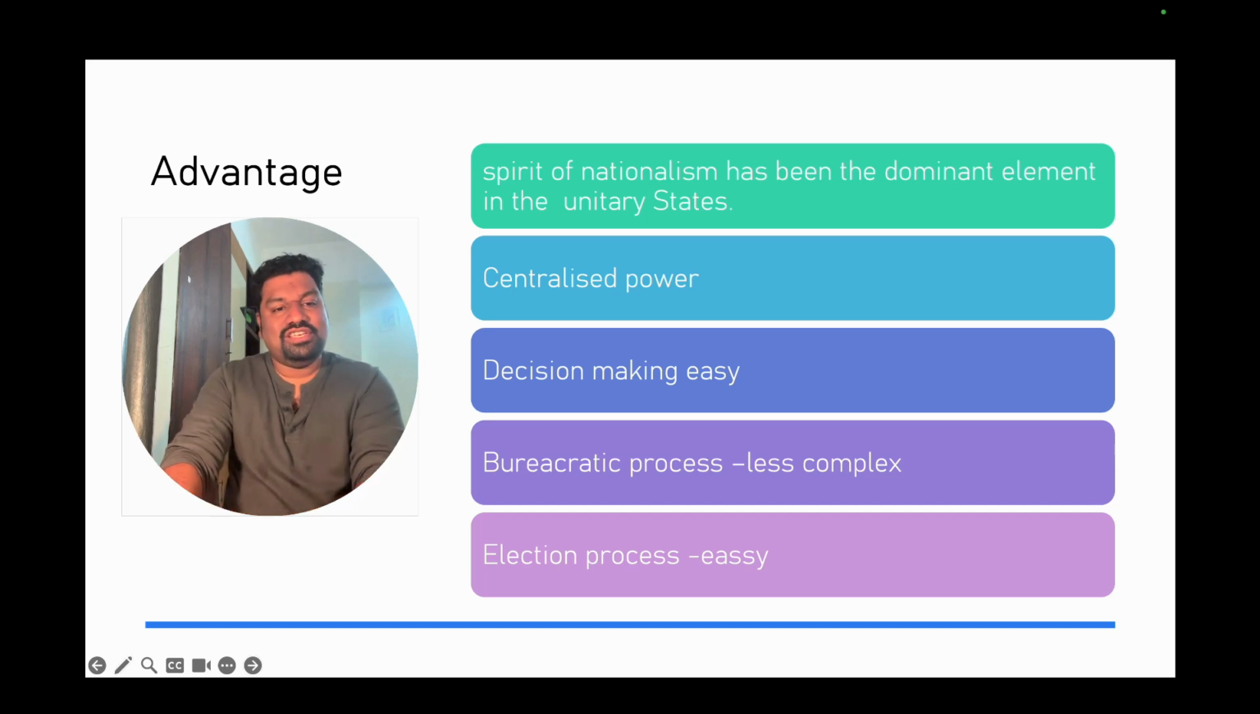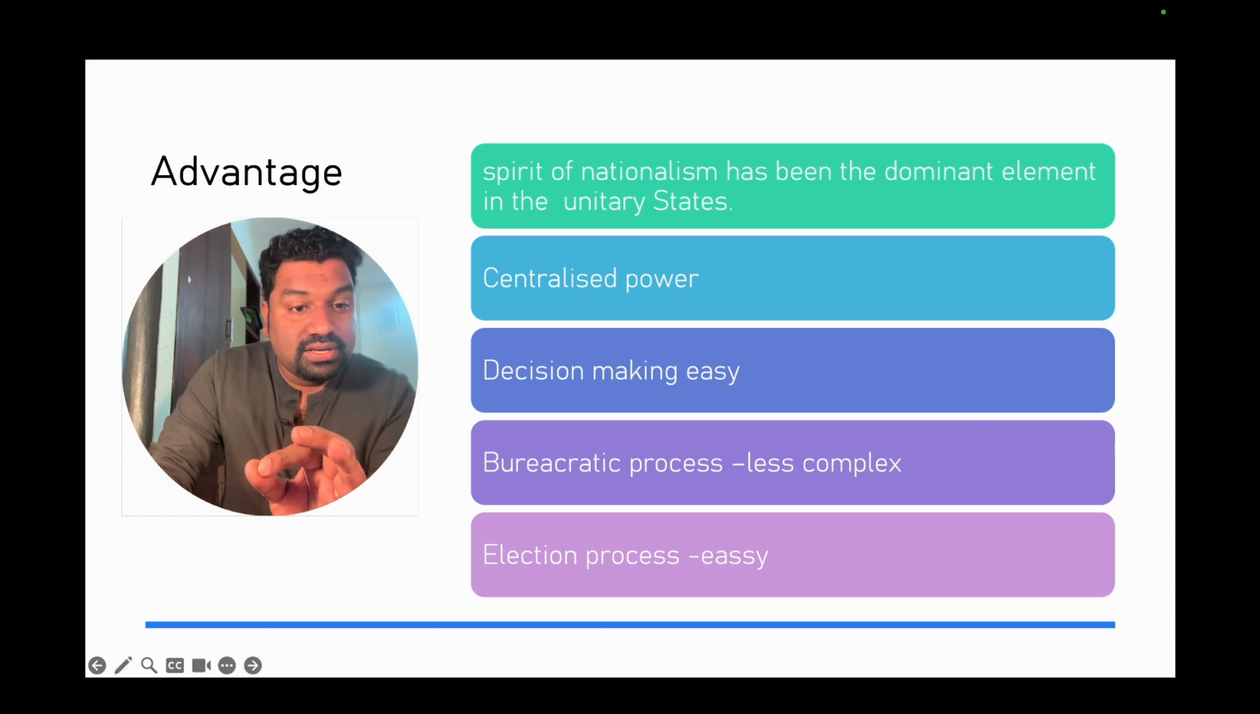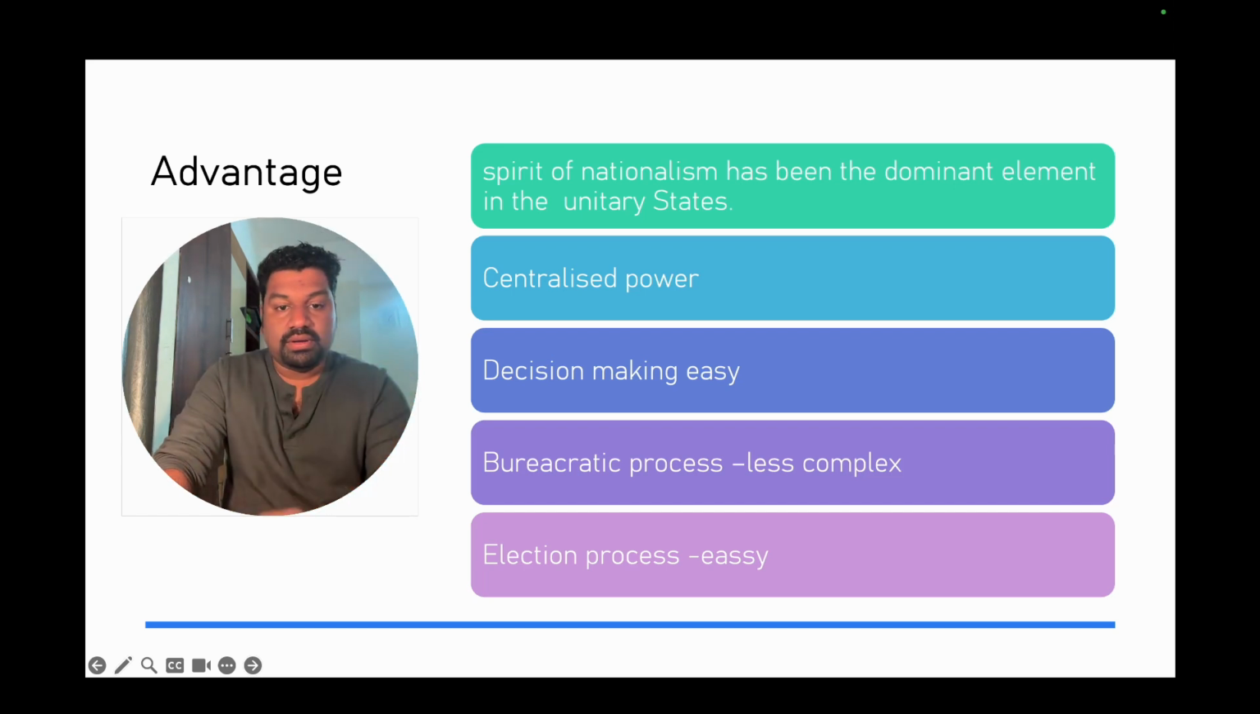The election process is very easy. There is no separate conduct of elections like the Bihar election, or the Uttar Pradesh election, or the Kerala election. No election is separately conducted in the different states. The only election is to the central government. Okay, central government, so not federal, central government.